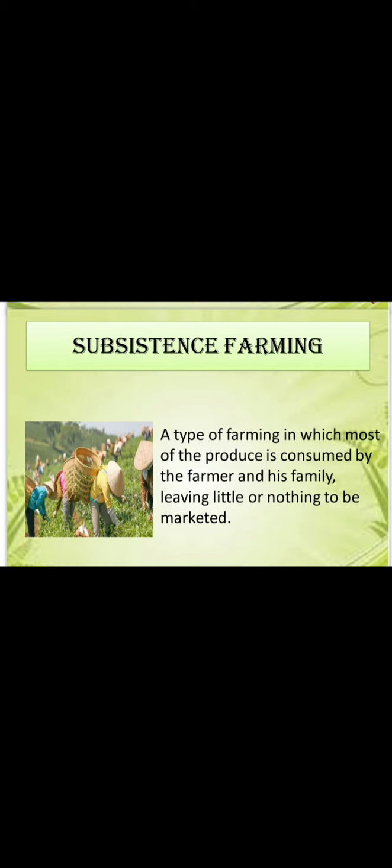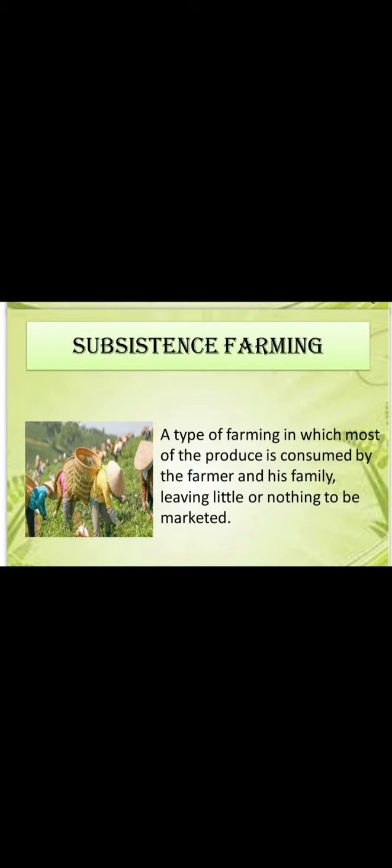First, we are going to know about intensive subsistence farming. It is a type of farming in which the farmer cultivates a small plot of land. He uses simple tools and more labor. Basically, the family of the farmer is involved in agriculture. Per capita income is very small.